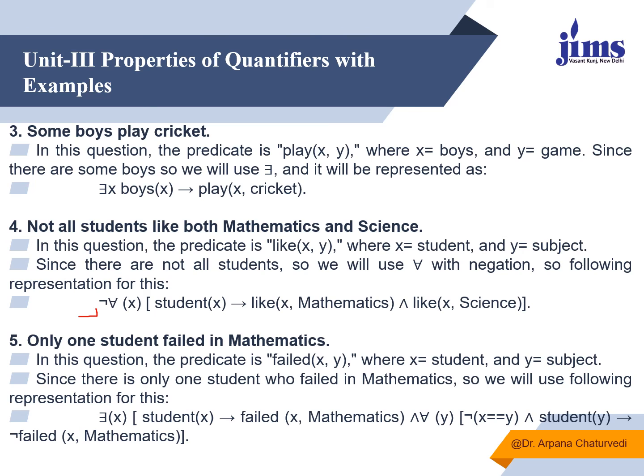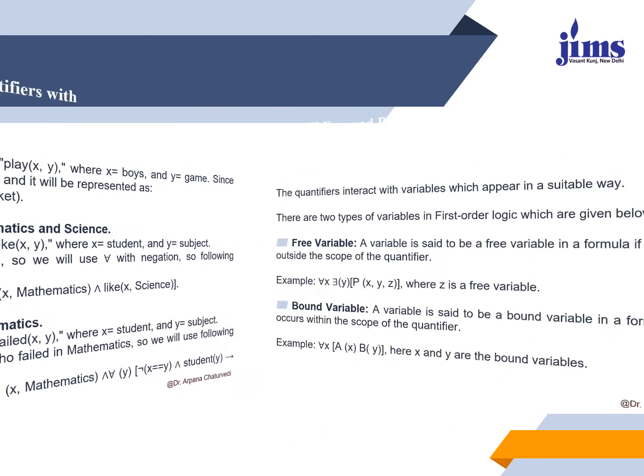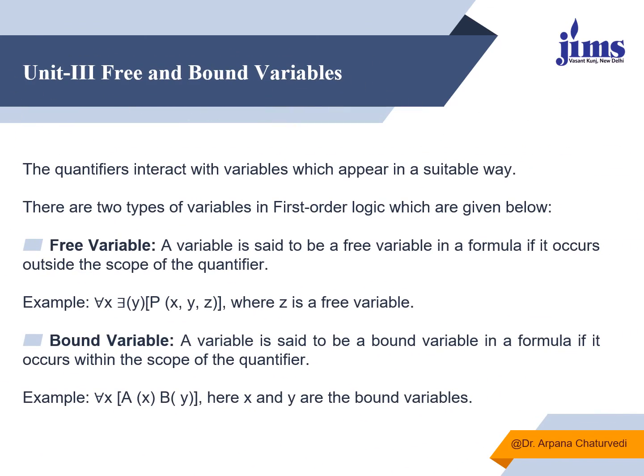Now we will see some more examples. I have already explained many examples. Here I am talking about variables. Variables are of two types. One is the free variable, another is the bound variable. What is a free variable?